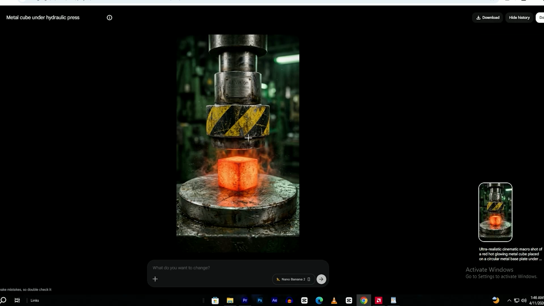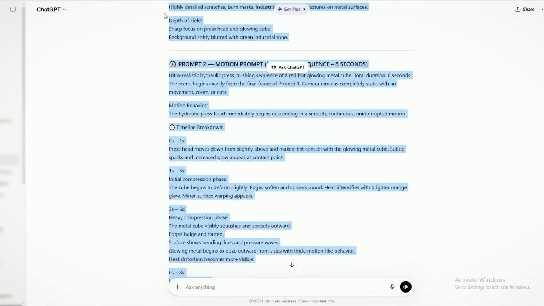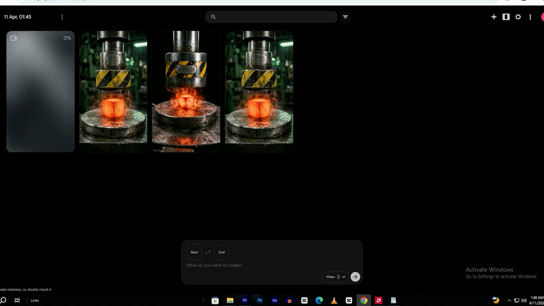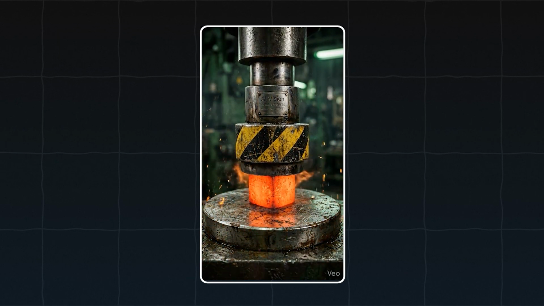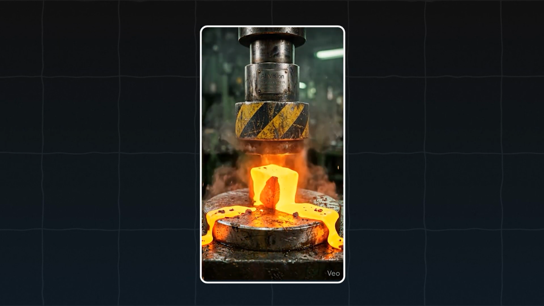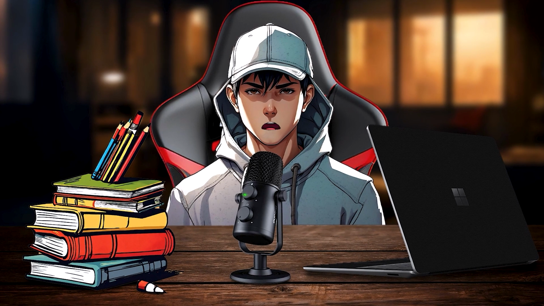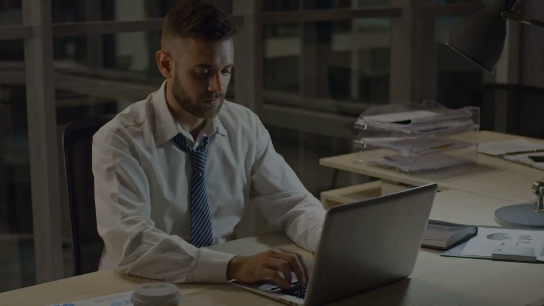Now let's turn that into an actual video. Go to the Create Video section inside Flow AI and choose Frames to Video. Set the same aspect ratio and upload your generated image as the first frame. Now, go back to ChatGPT again. Copy the video prompt it gave you earlier and paste it into Flow AI. Click Generate and give it a moment. And that's it. Your hydraulic press video is done. When you watch it, it looks surprisingly real, and it has that super satisfying effect people love. I've personally tested this method with different objects, and it works really well.